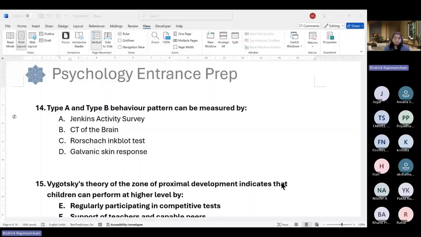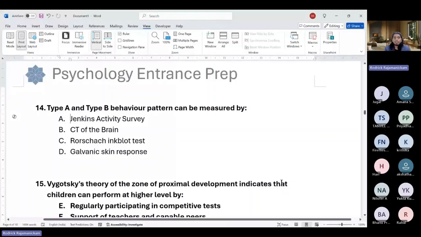So it is A, because other things do not necessarily identify type A and B behavior. They are more about the physiological arousal. Even if you can theorize and say type B people are more laid back, so galvanic response could be low, even if it makes sense hypothetically or logically, GSR is more likely to be varied. It is not specific, it is more generalized. So nothing to do with the personality itself. Even though you can see some differences, that would not be there.